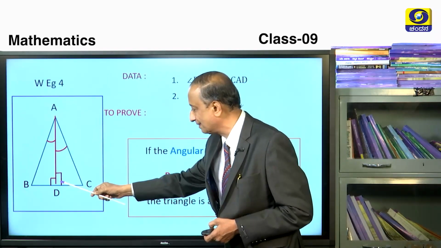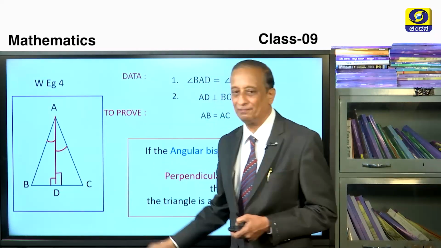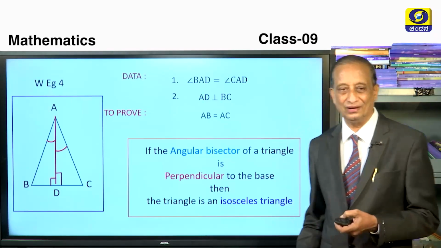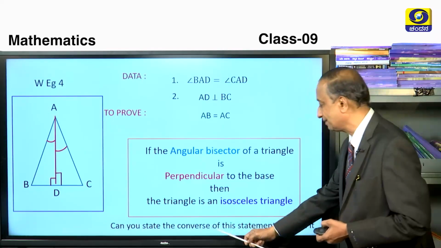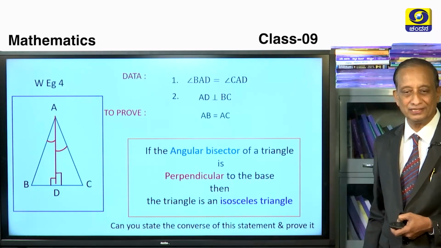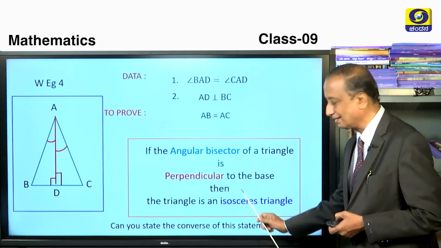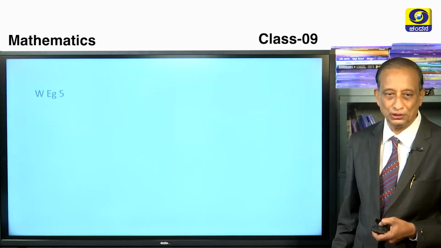If the angular bisector is not perpendicular to the base, it is needless to say that it must be a scalene triangle only. Can you state the converse of this statement and prove it, children? This is equally important. Please take this as an activity. Write down the converse of this along with the proof and show it to your teacher.